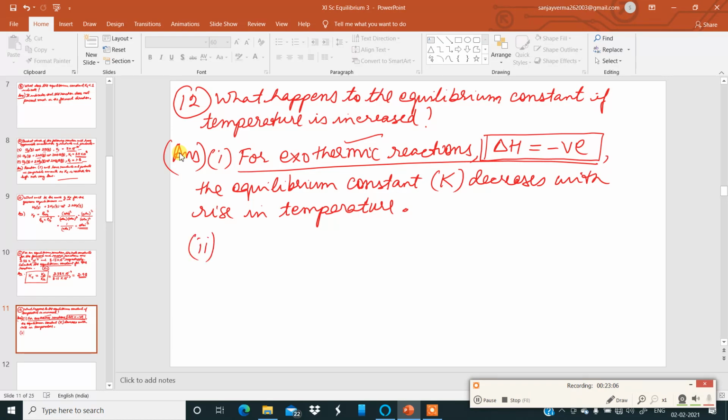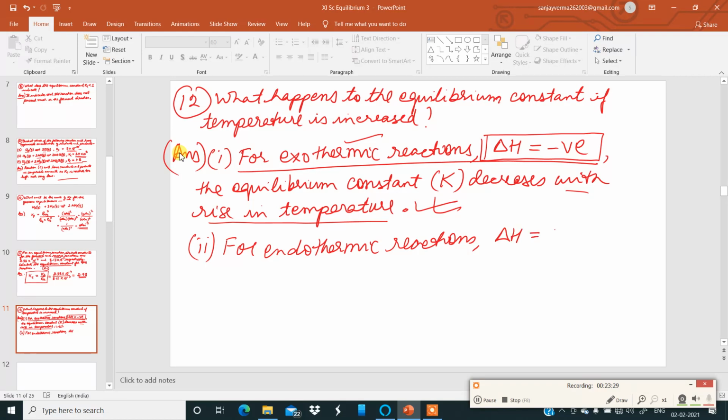Point number 2. Here, for the rise in temperature, our answer is this only, but I am giving the other part of the answer also. For endothermic reactions, the change in enthalpy will be positive.